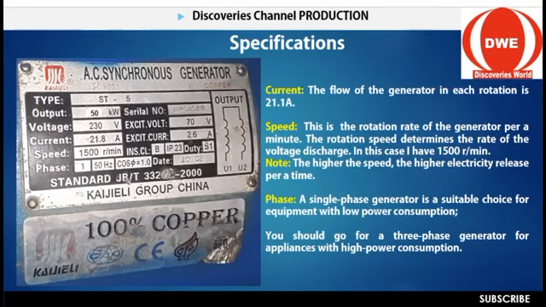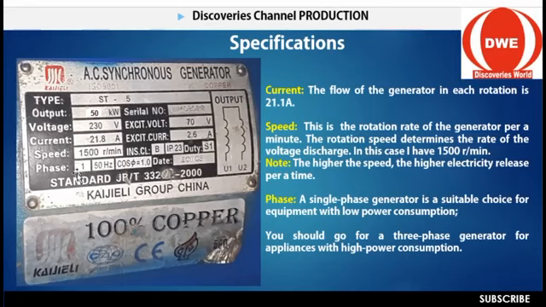A single phase generator is a suitable choice for equipment with low power consumption, and you should go for a 3-phase generator for appliances with higher power consumption. Let me explain to you. In every equipment, we have different connection points, like 2 ports, 3 ports, or 4 ports. In this case, when we talk about phase, we're talking about a connection point. The one with 3 phase has 3 cables run together.